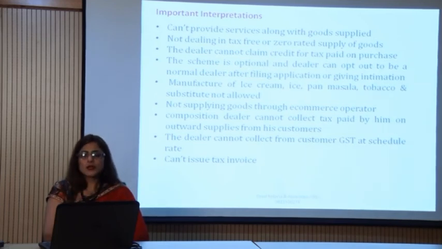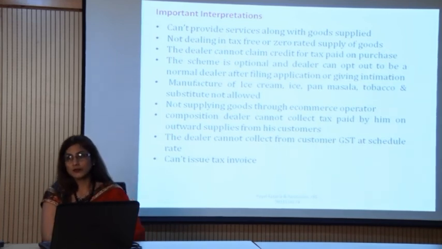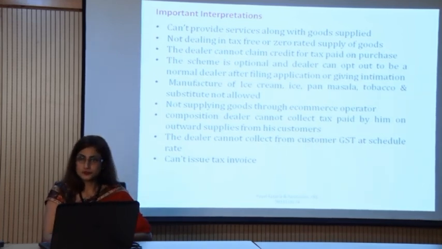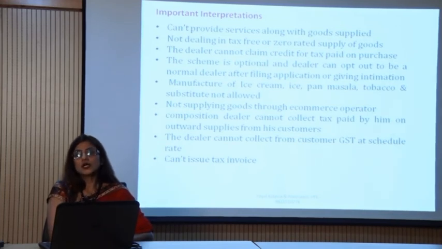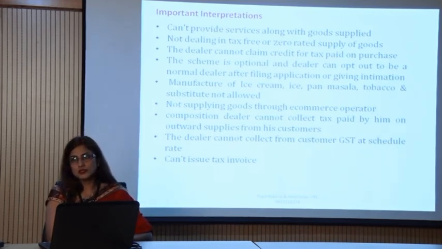Thereafter, they cannot collect tax from the customer. Many times I have even observed people collecting this 1%, 2% and 5%, the rates prescribed under the composition scheme, from the customer, which is a wrong practice actually.